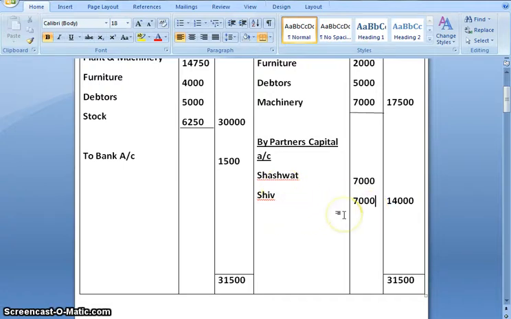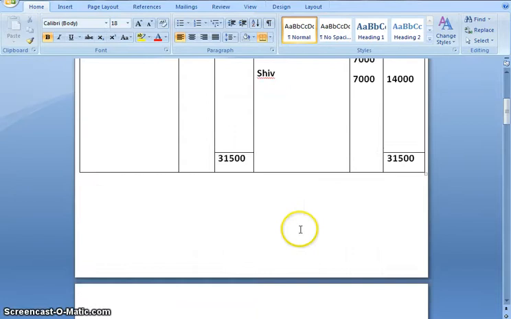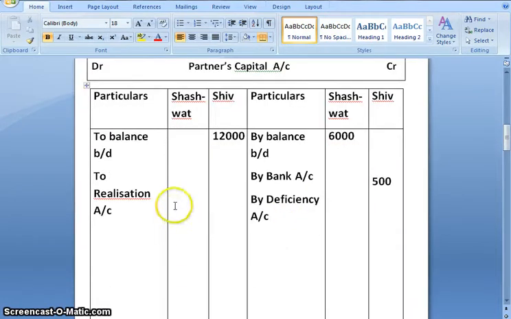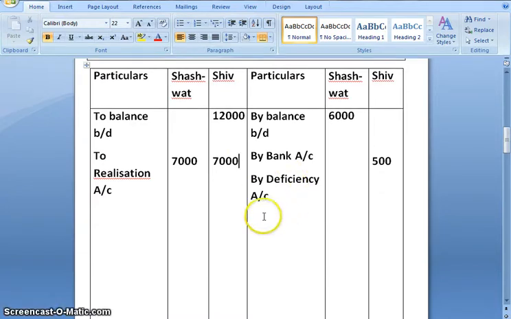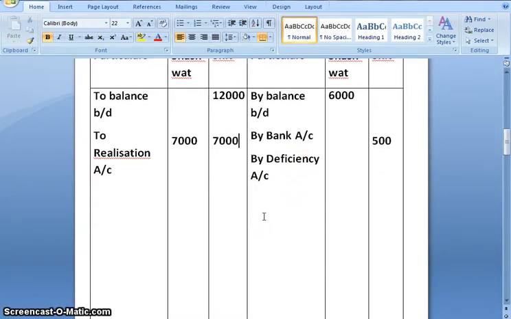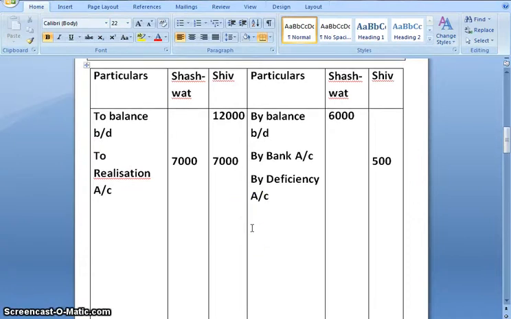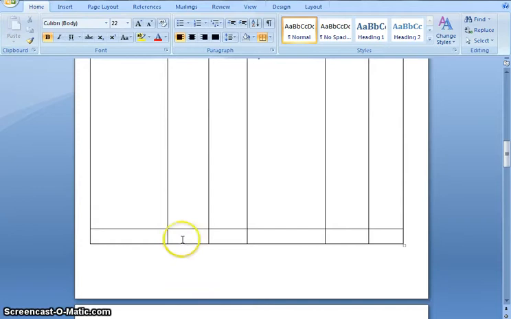Second effect, we will transfer it to partners capital account. To realization account, 7,000 of each partner. Now next thing, we are going to close partners capital account, starting with Shashwat. Debit side is more, 7,000.